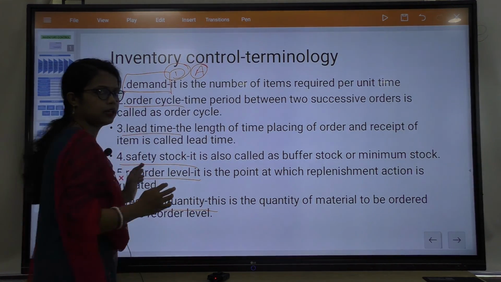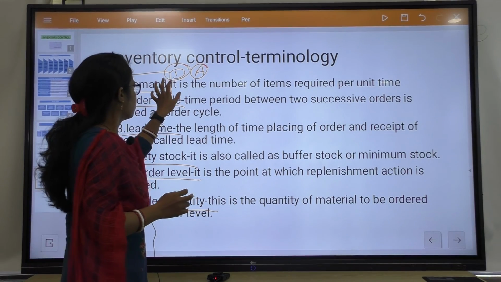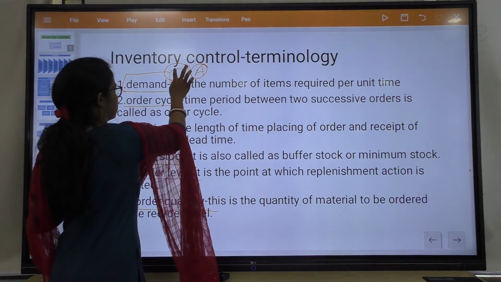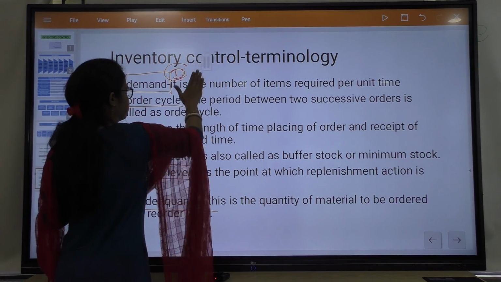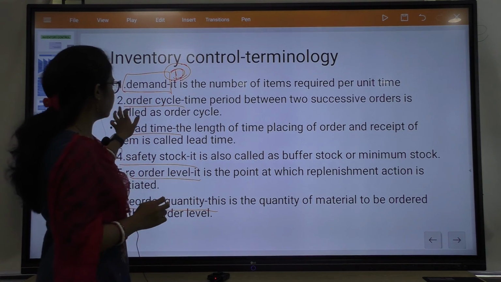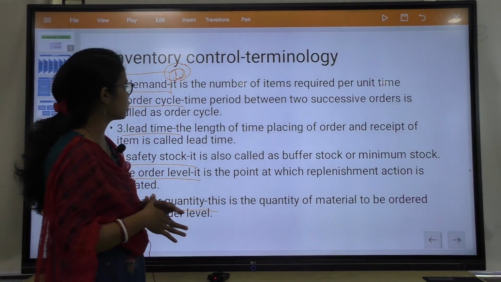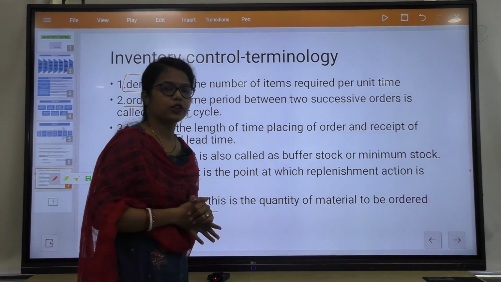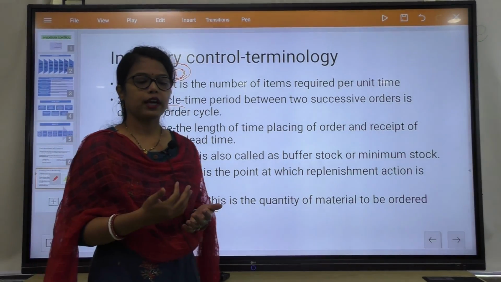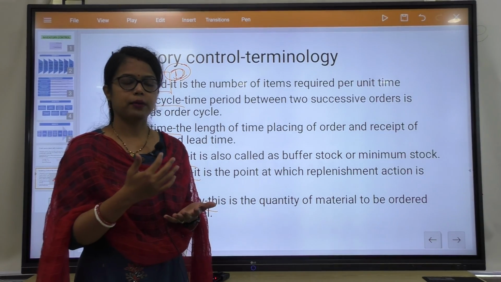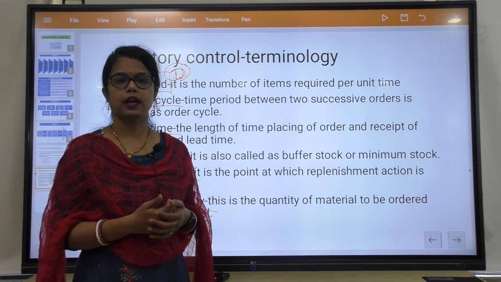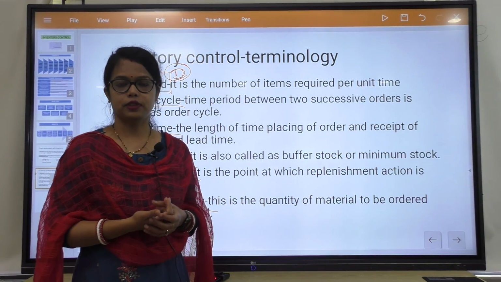Different notations are used in different books, but in general we will write it as D. Clear? Then order cycle. What is order cycle? The time period between two successive orders is called the order cycle. That means, suppose I am the company owner, I receive an order today and I receive the next order after 7 days.